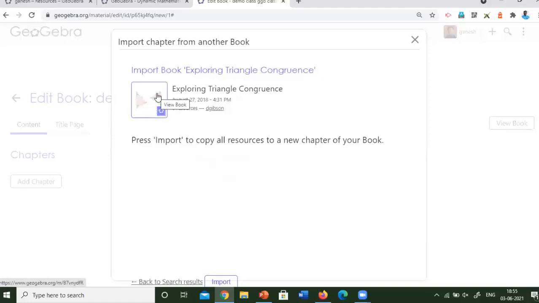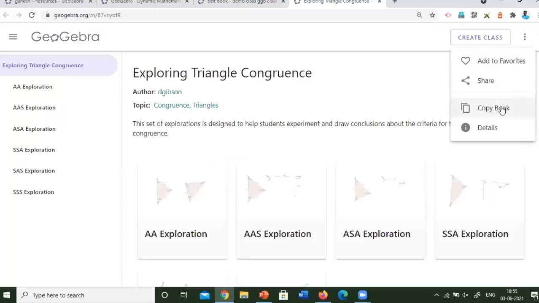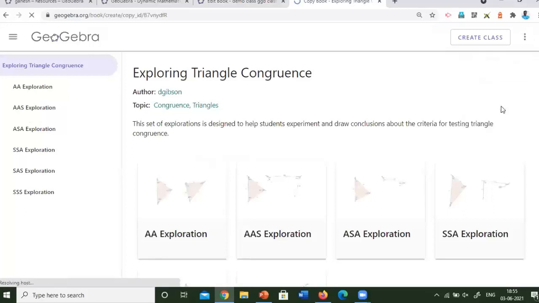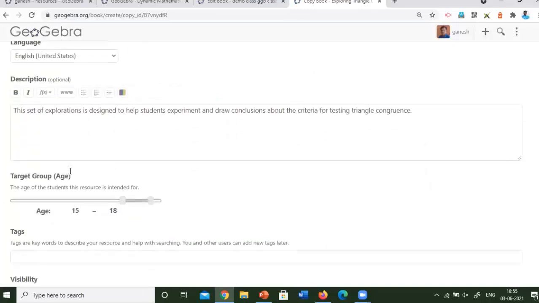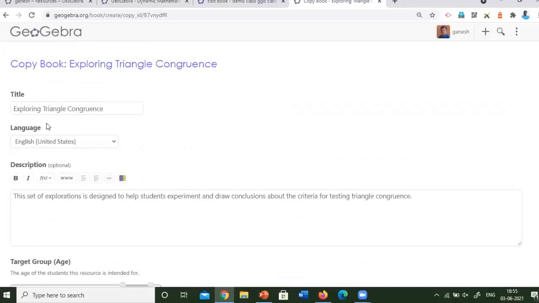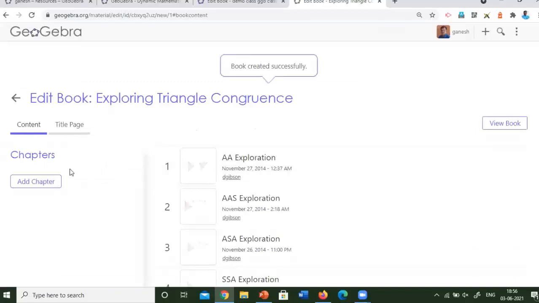Now I will click here. It will be open. Now I will click copy book. Here it will be automatically copied, and then you can give the name and then click save.